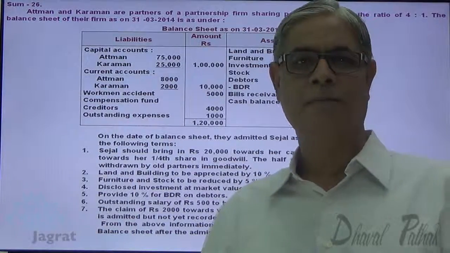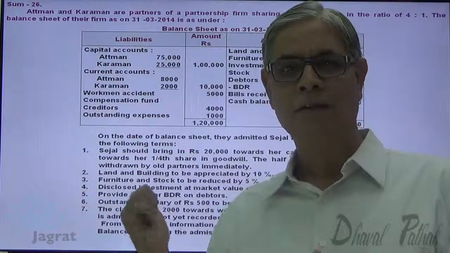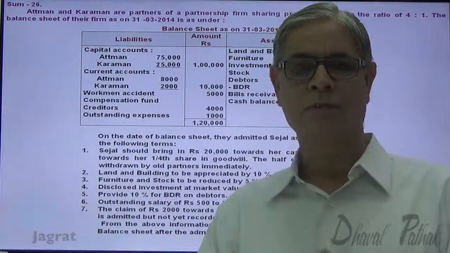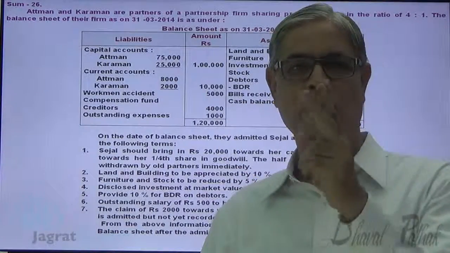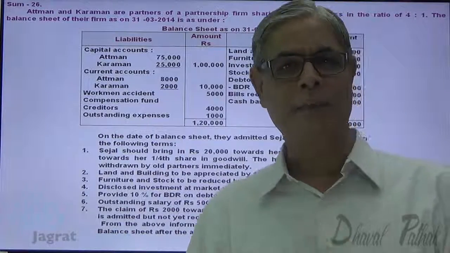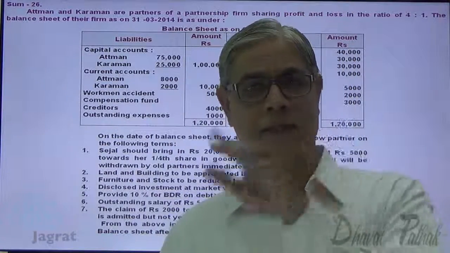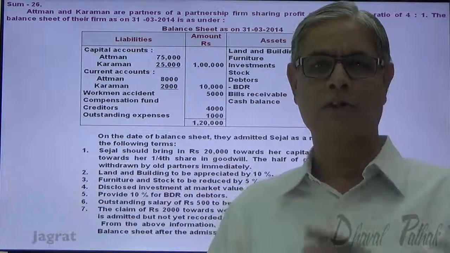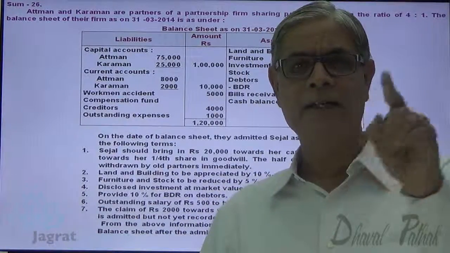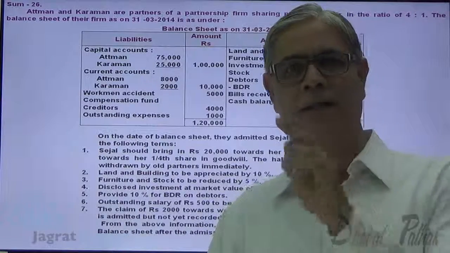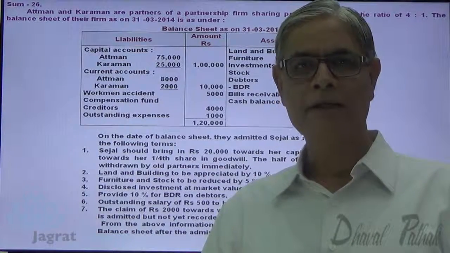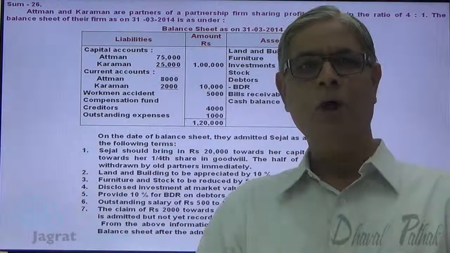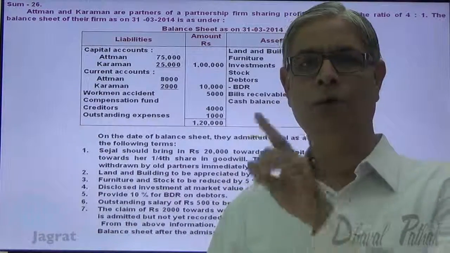Against this appropriated profit, the claim or the liability exists to the extent of 2,000. So out of this 5,000, 2,000 is the liability that will appear in the balance sheet as liability. And the remaining 3,000, 5,000 minus 2,000, is an undistributed profit. That undistributed profit will be distributed between Atman and Karman in their old profit sharing ratio, that is 4:1.